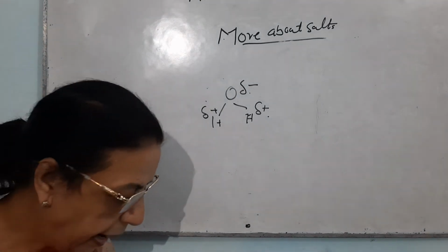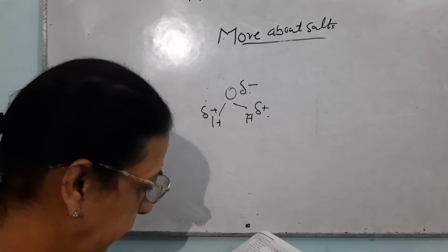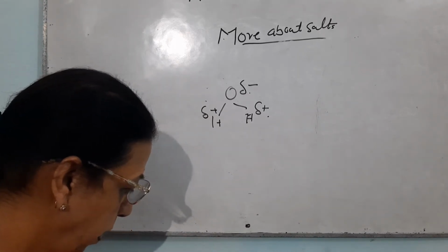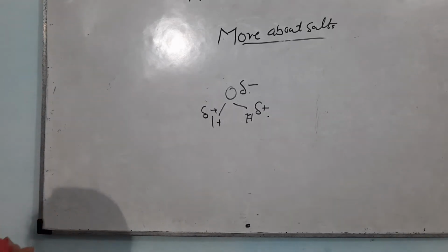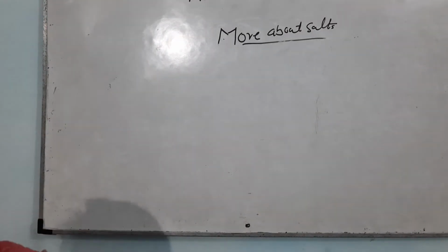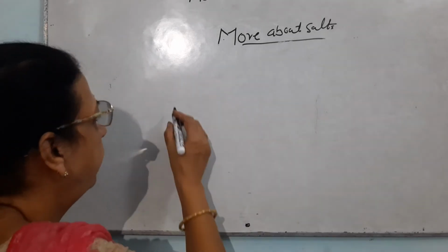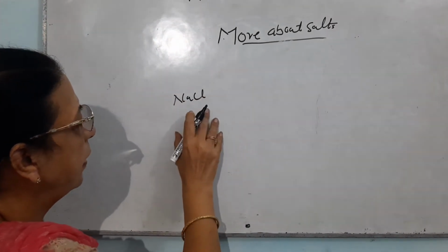Now let me write the formula of these salts, and then I have to tell you about the action on litmus and pH, and the name of the acid and base from which these have been prepared. The first salt is NaCl. It is naturally common salt.